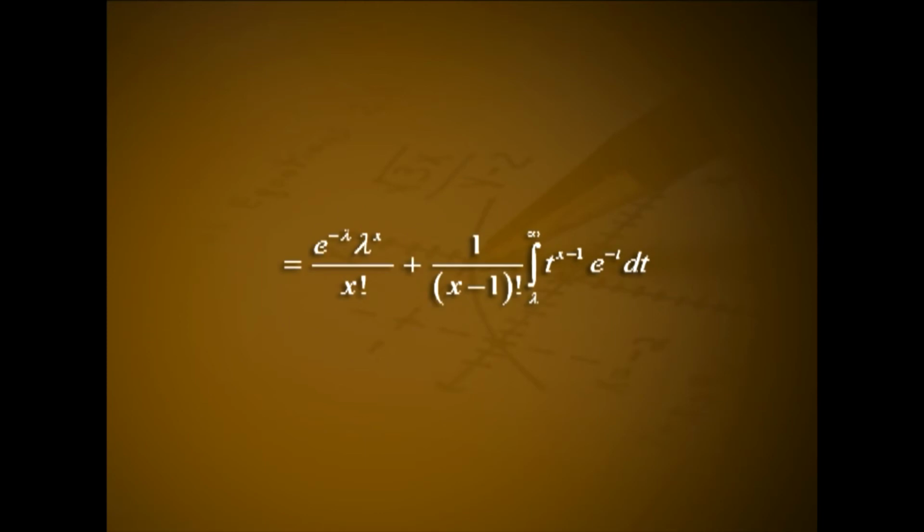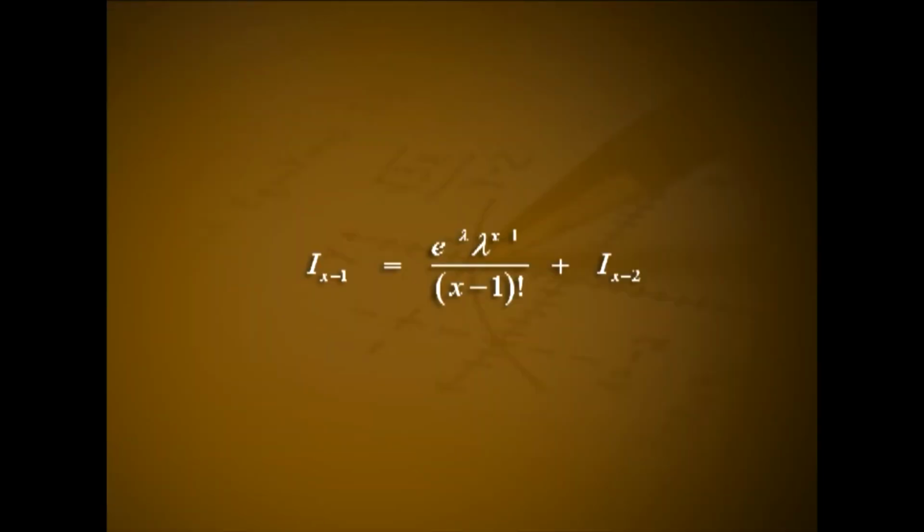That is equal to e^(-λ) λ^x by x factorial plus 1 by (x minus 1) factorial into integral from λ to infinity t^(x-1) into e^(-t) dt. This implies I_x is equal to e^(-λ) into λ^x by x factorial plus I_(x-1).